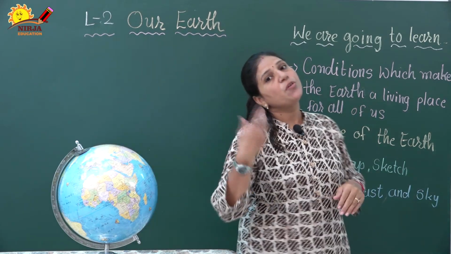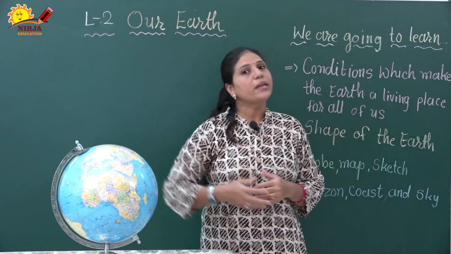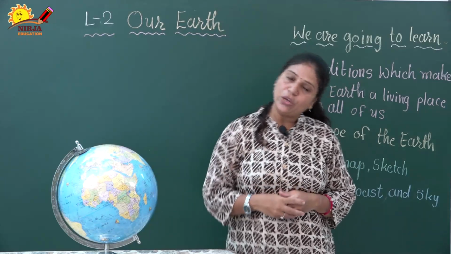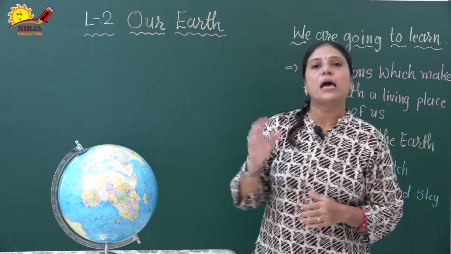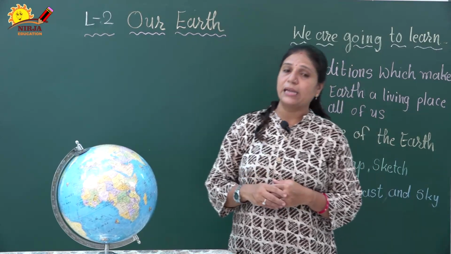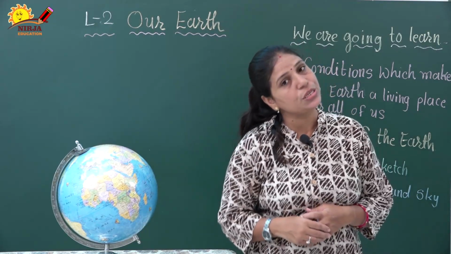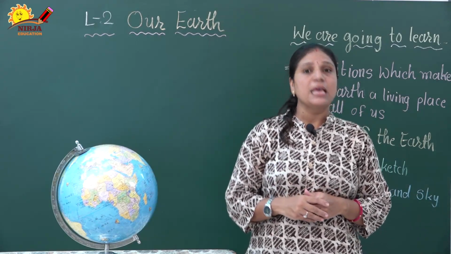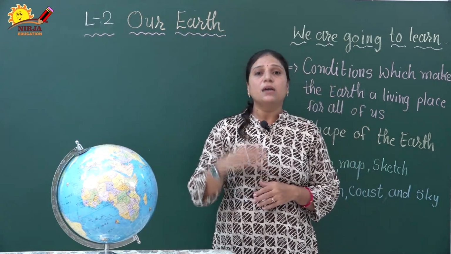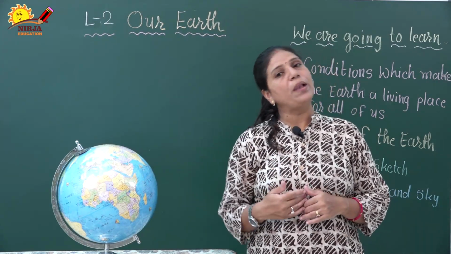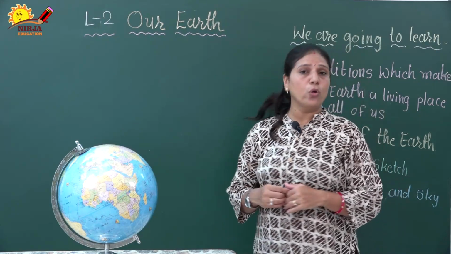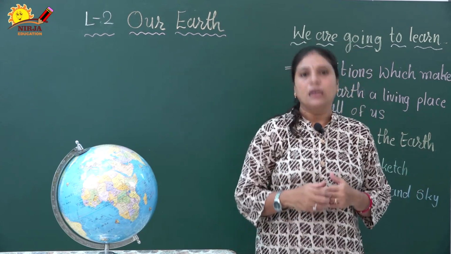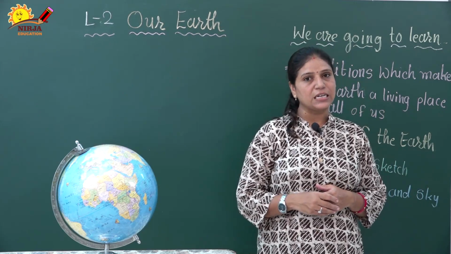So let me start. Before starting, I would like to remind you that in the previous video we were knowing about our universe. In this chapter we are knowing about the satellite, planets, solar system, constellations, everything, right? In this solar system we have 8 planets. Of these 8 planets, the 3rd planet is our home planet Earth. So in this chapter we are going to know about the planet Earth, that is our home planet. So now let me start our chapter.